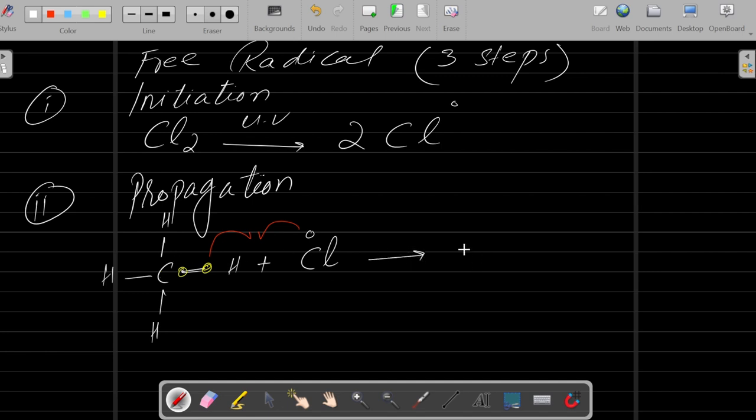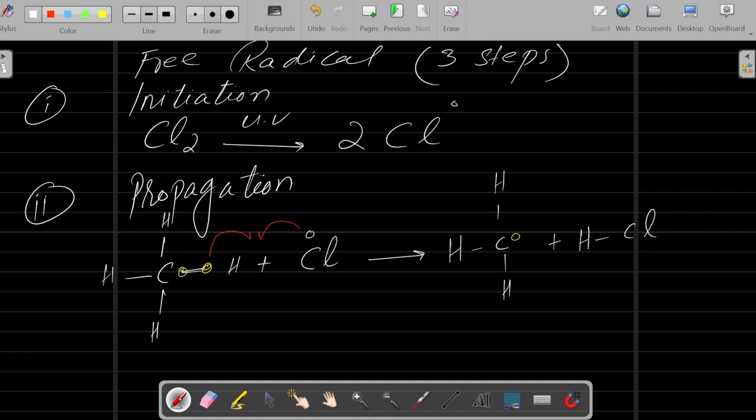And remaining, you will get this H carbon with this hydrogen with this electron. Okay, with this carbon electron. So now you can see this carbon, in yellow, has an unpaired electron. So it means now this carbon becomes a radical. And what about the other one? This H and Cl, they will combine together. It will become HCl. Is it clear?